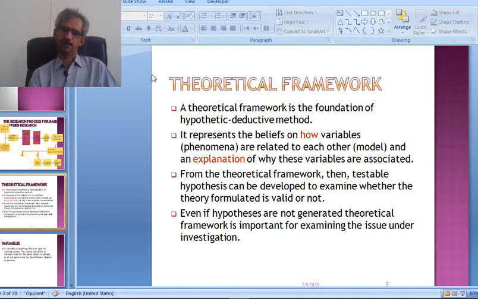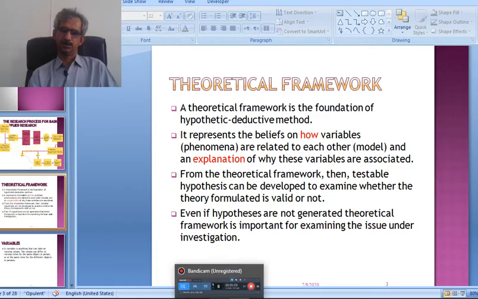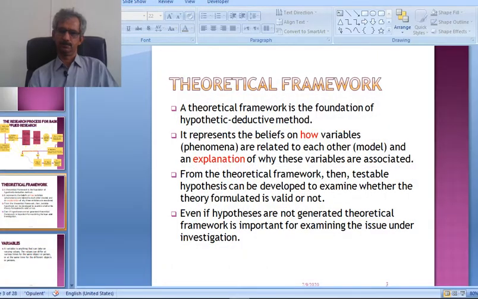So some researchers are not using the hypothesis, but even if we are not developing the hypothesis, writing the theoretical framework is very important because it will help us to examine the issue under investigation.